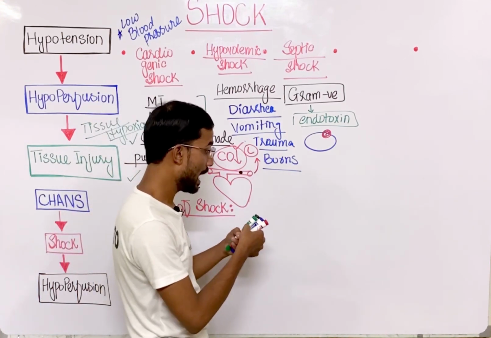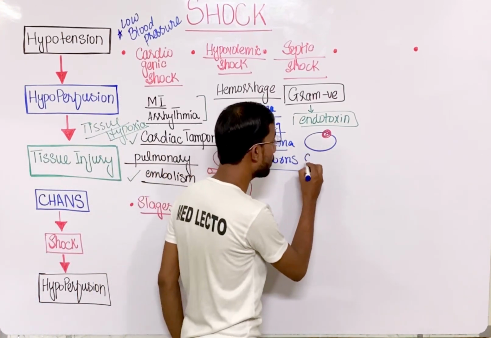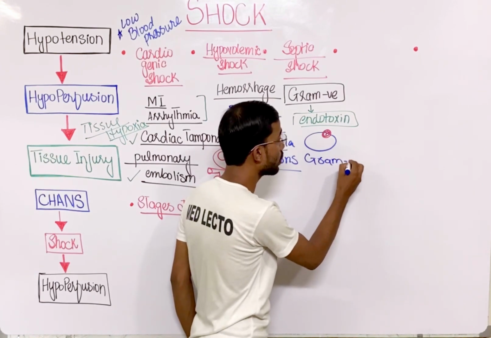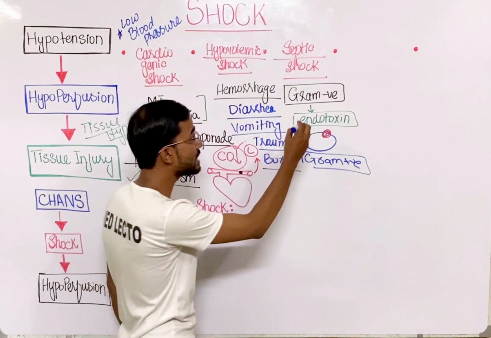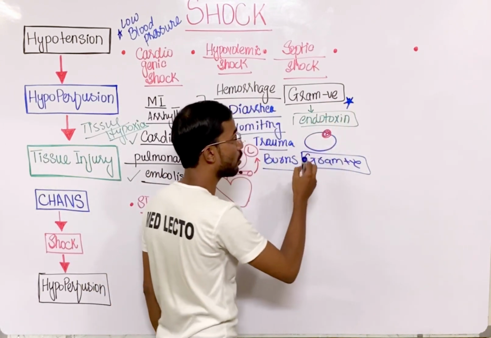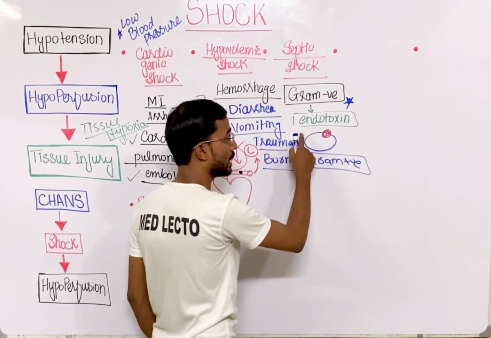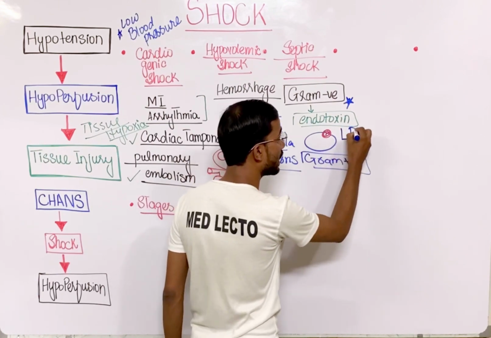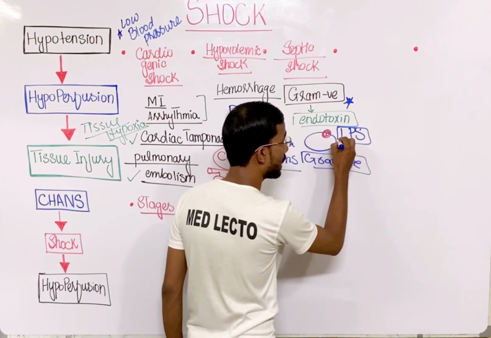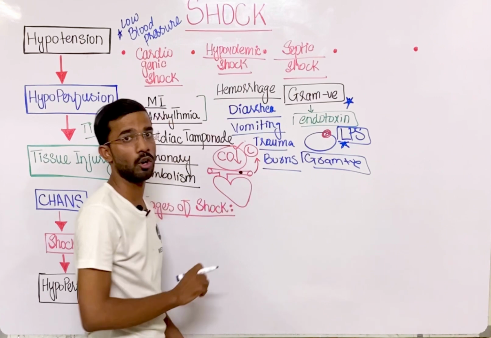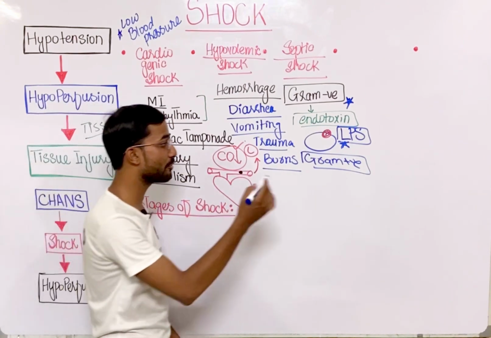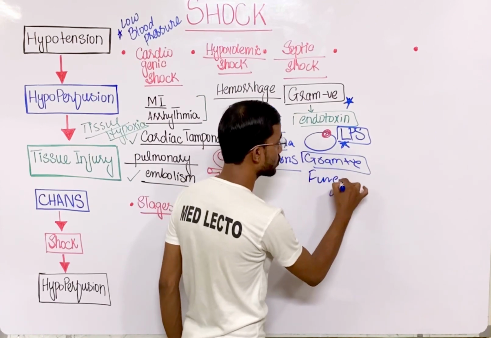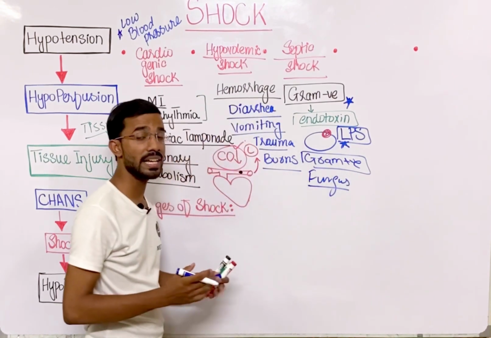Okay, you can also say that gram positive bacteria can also cause septic shock, but the major role is played by gram negative bacteria, because they have endotoxin, which is called lipopolysaccharide. That's the most important role of bacteria in causing septic shock. Or you can say fungus can also cause septic shock.